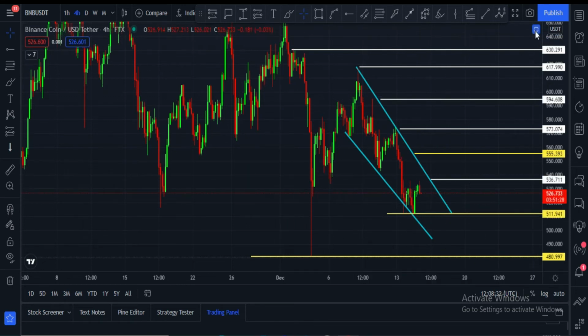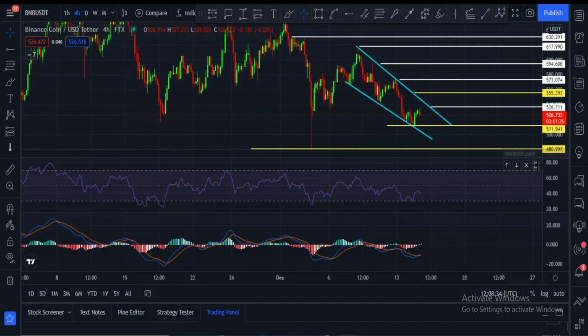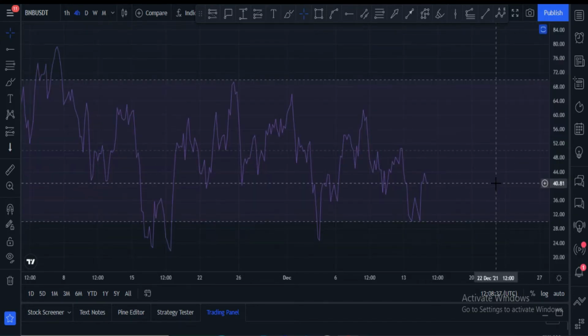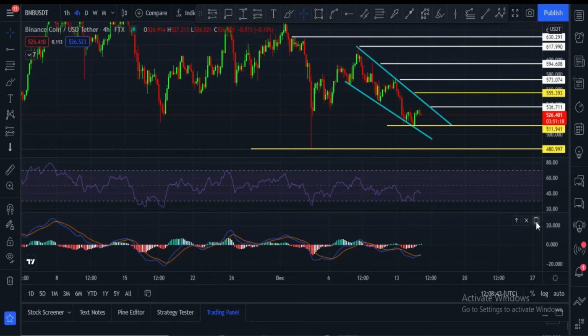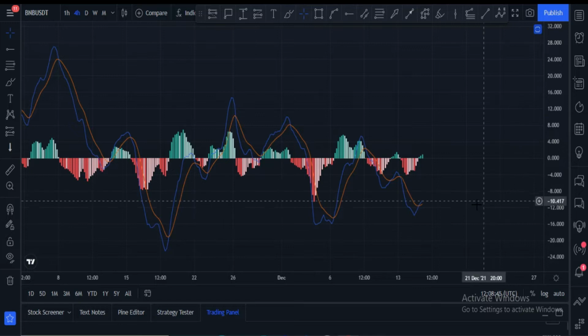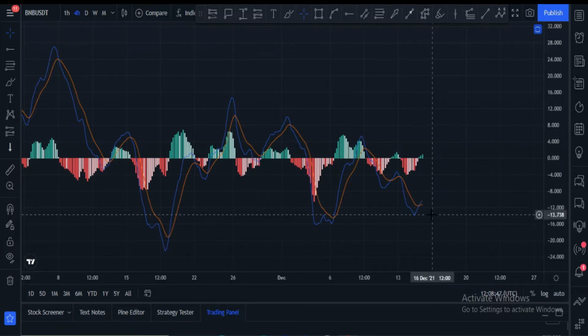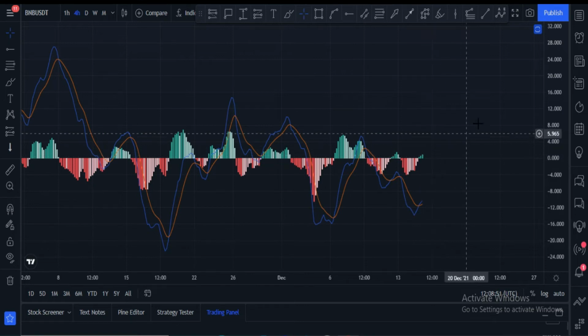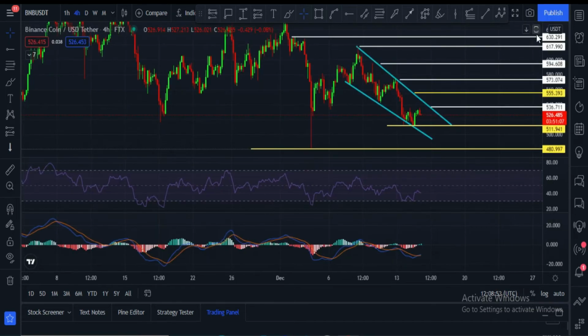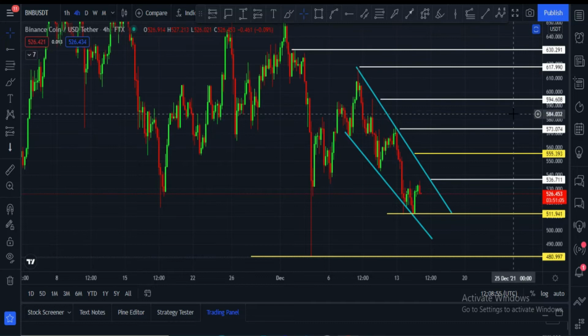Let me please show you some other indicators. Let me please show you RSI. Current RSI is at 40. It has to cross 50. After that price definitely will move towards upside. And let me please show you MACD. MACD crossover towards upside and green towers are coming. That means price will increase very soon and we have to wait for this.